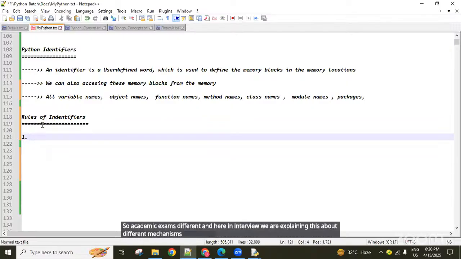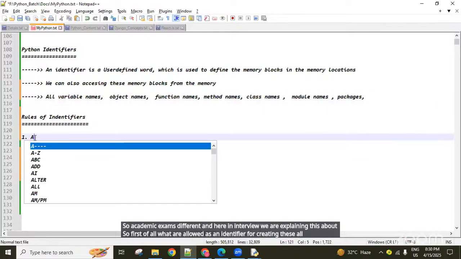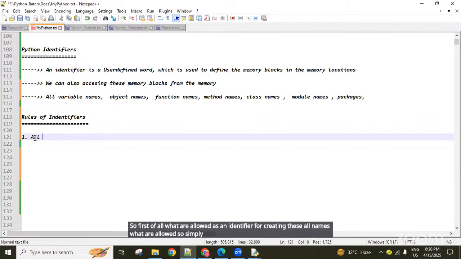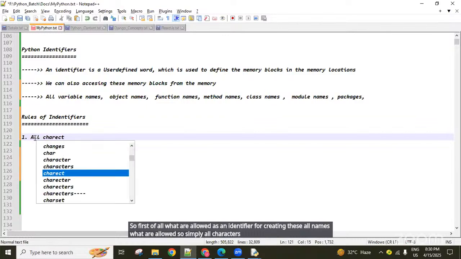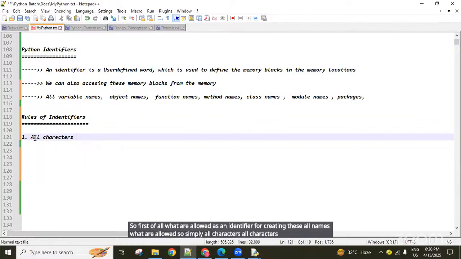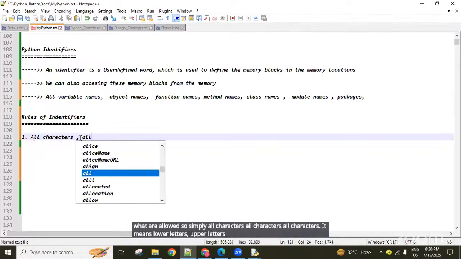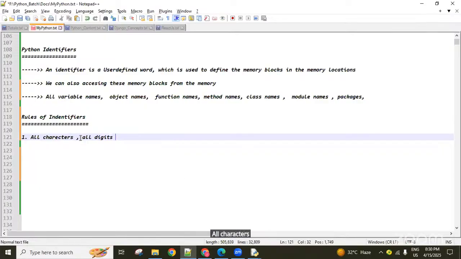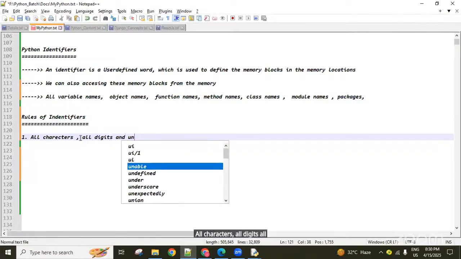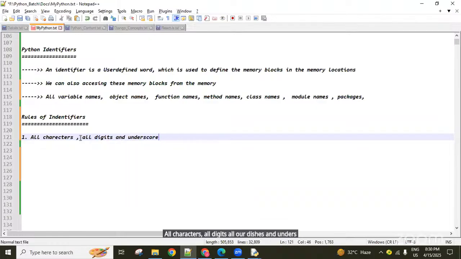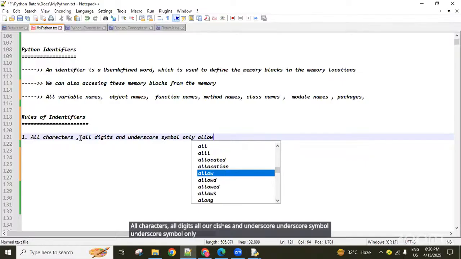So first of all, what is allowed in an identifier for creating all these names? Simply all characters, guys. All characters means lowercase letters, uppercase letters, all digits, and the underscore symbol only is allowed in an identifier.